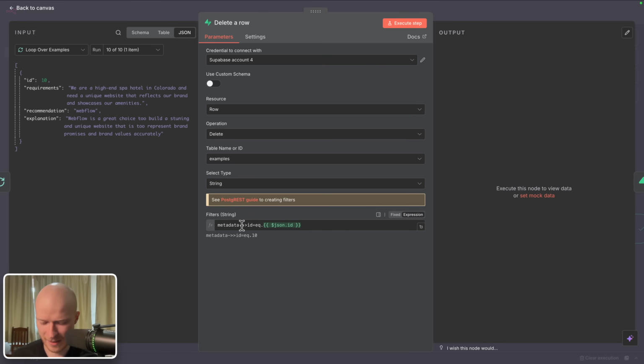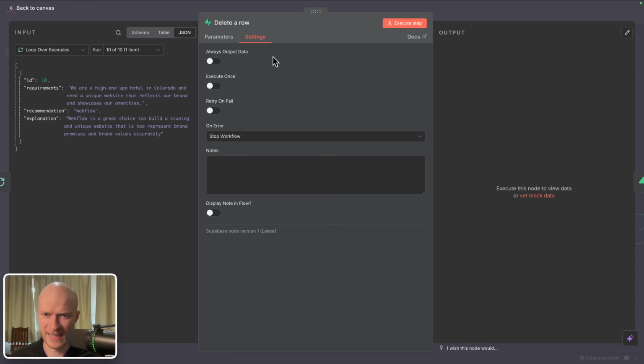What this does, it basically makes sure whenever we want to save a new example to the vector database, that before that, we only delete those examples that have the same ID as the new example that we want to add. And this just makes sure that we do not delete all examples in the vector database when we add a single new one, but only those that have the same ID, so the old versions of these new examples.